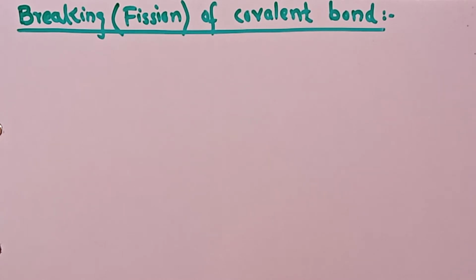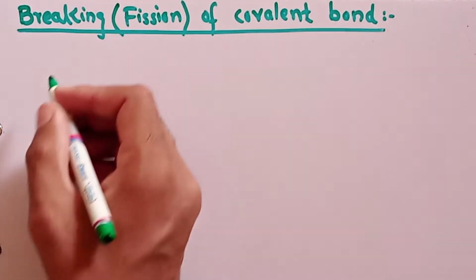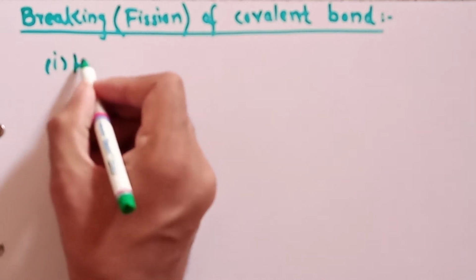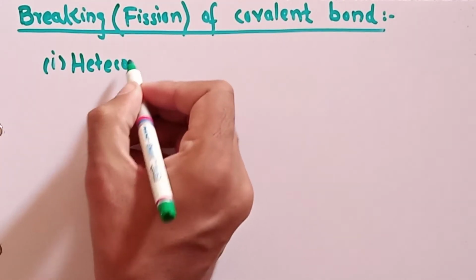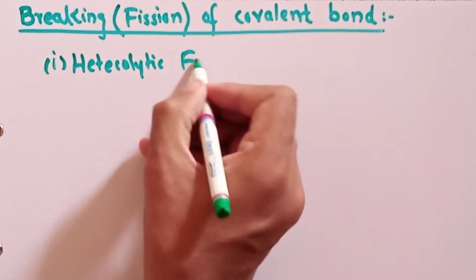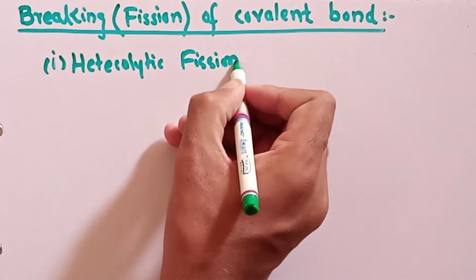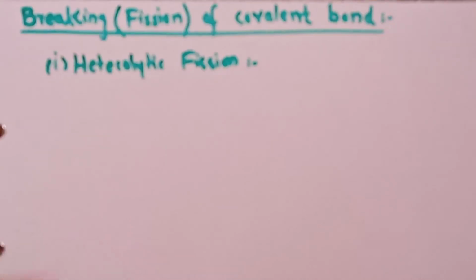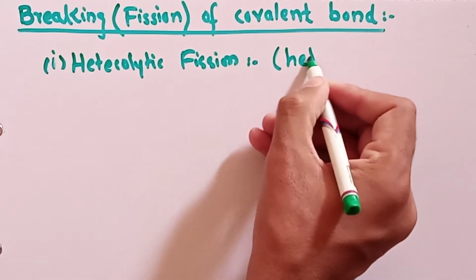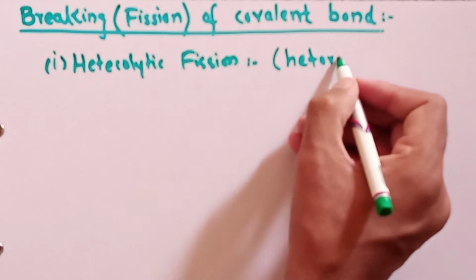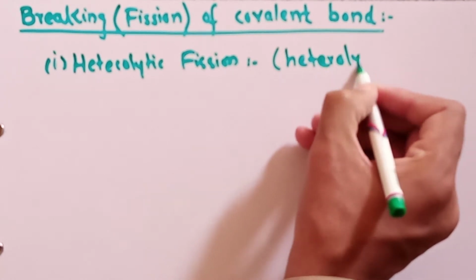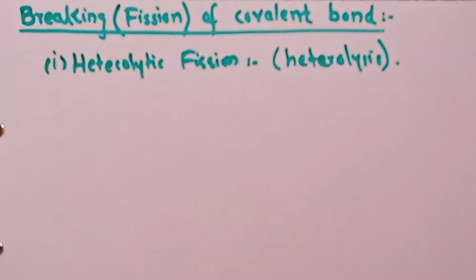So for the breaking or fission of a covalent bond, how can a covalent bond break? There are two possibilities, two ways in which a covalent bond can break. The first possibility is called heterolytic fission. Fission means breaking, so this is heterolytic breaking of a covalent bond. Another word also used is heterolysis, which is also used for this breaking or fission.